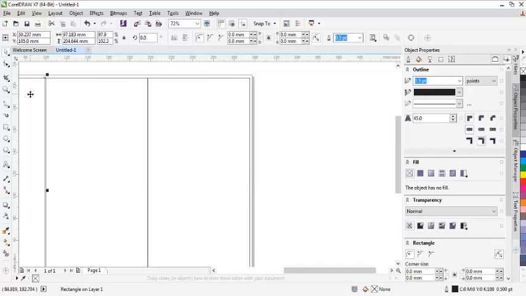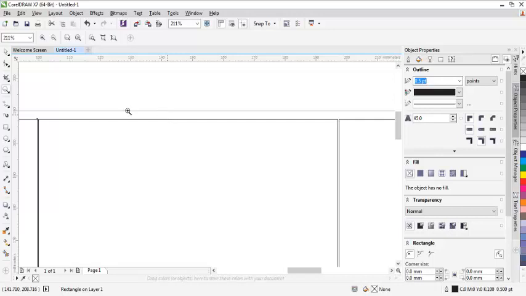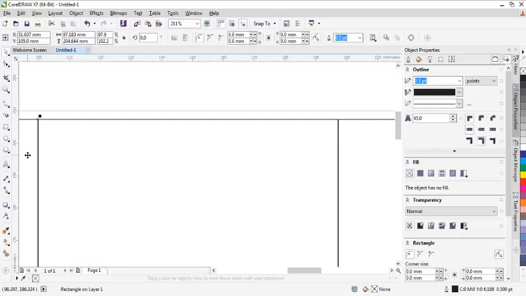I'll do the same with the one to the left. Let me zoom more to see whether, okay. Now let me do it again. Alright, I think we are okay.